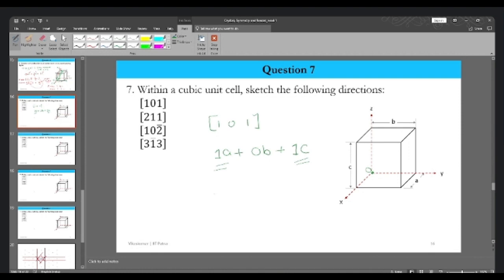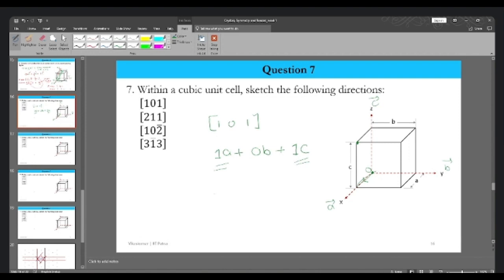From this origin, in the A direction, we go by 1 unit. In the B direction, we don't have to go anywhere. This is the A direction, and this is the C direction. So B is done. Now we have to go in the C direction by the amount of 1.